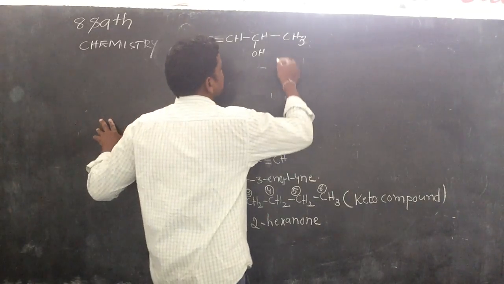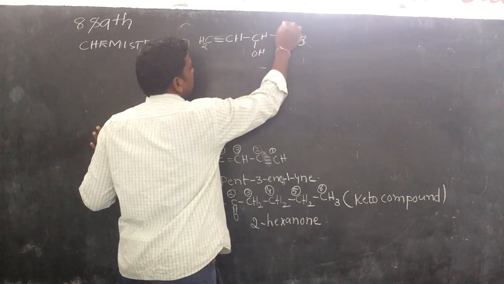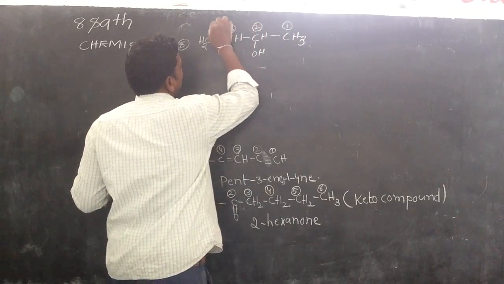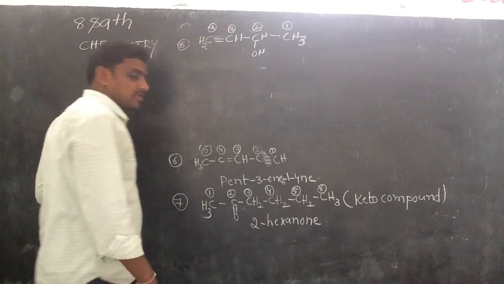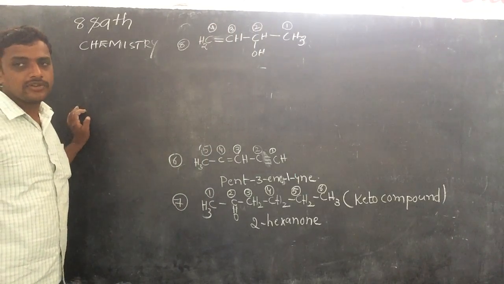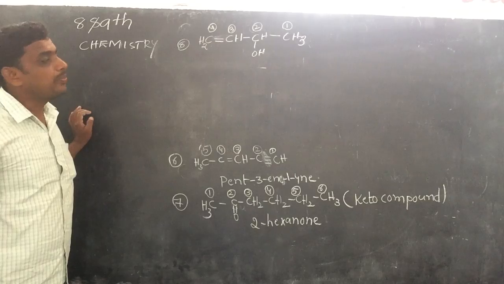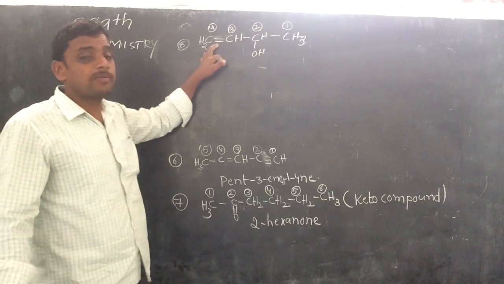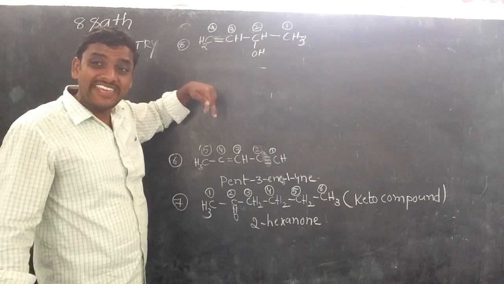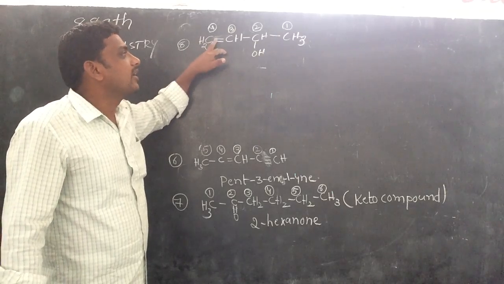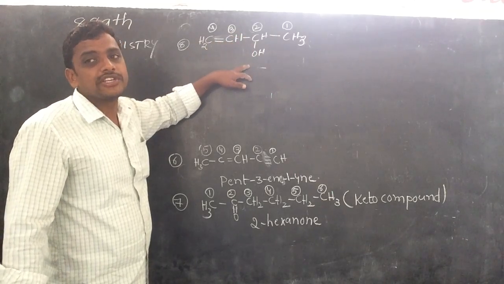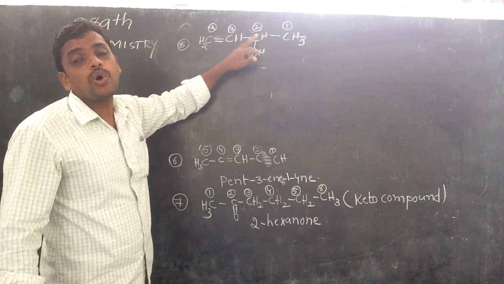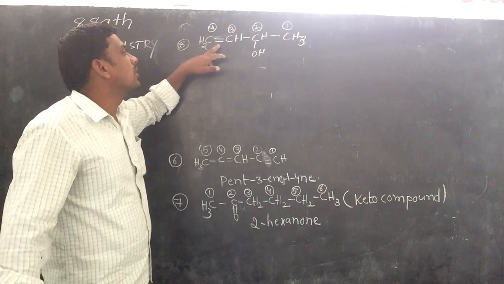I'm giving the numbering first: 1, 2, 3, 4. How many carbons are in the parent chain? 4 carbons, so butane. But here a double bond is there, so butene. The functional group is OH, and at which position? Second position. So 2-ol.